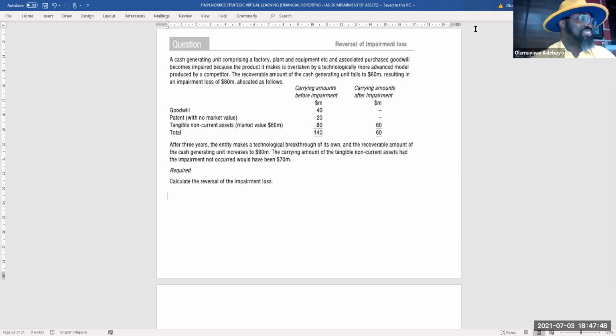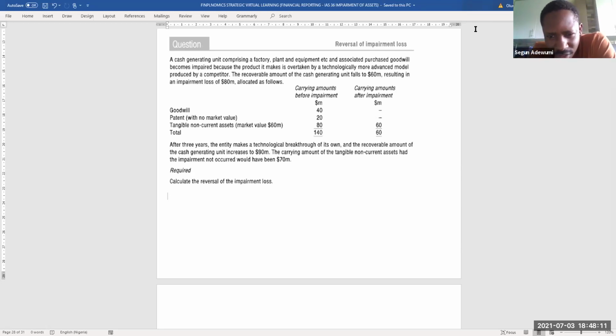So what's your conclusion? Yeah, my conclusion is that now that the position of the company is better than before, there will be a reversal of the previously recognized impairments.